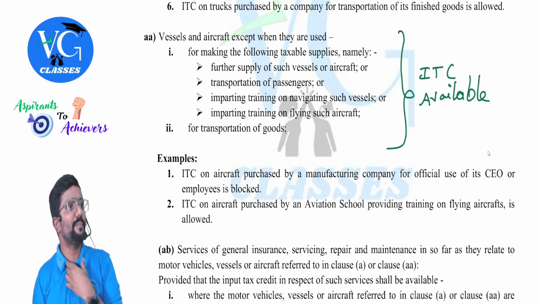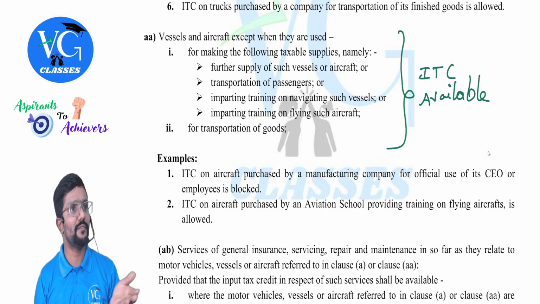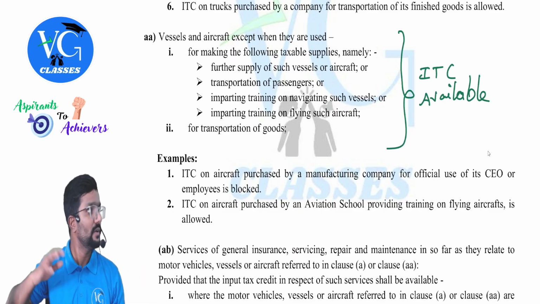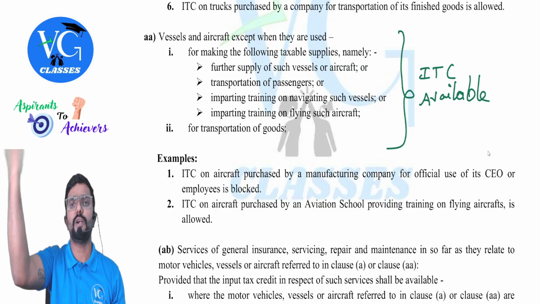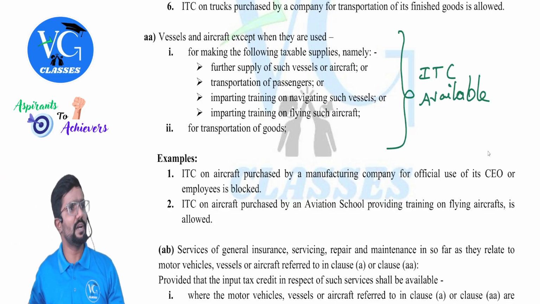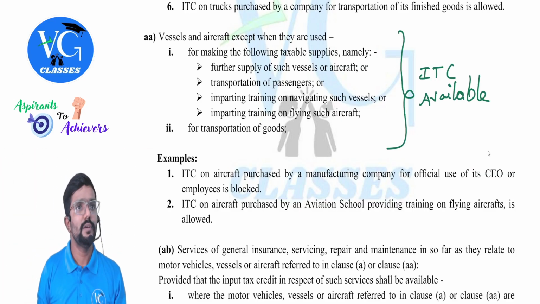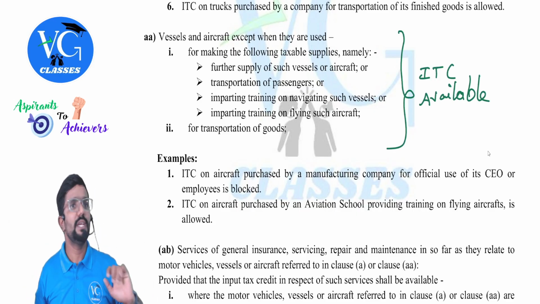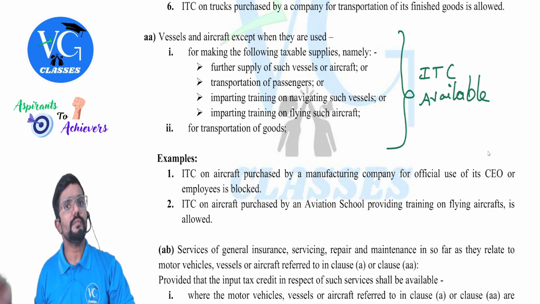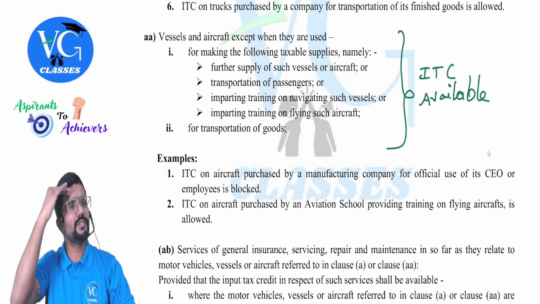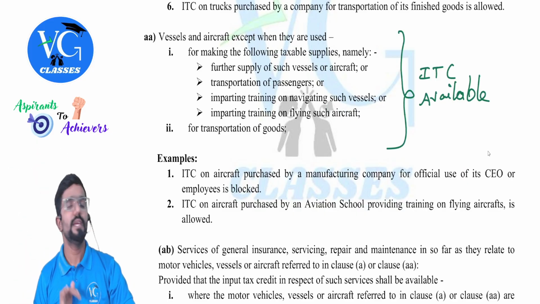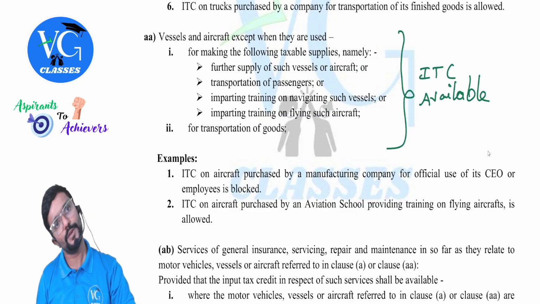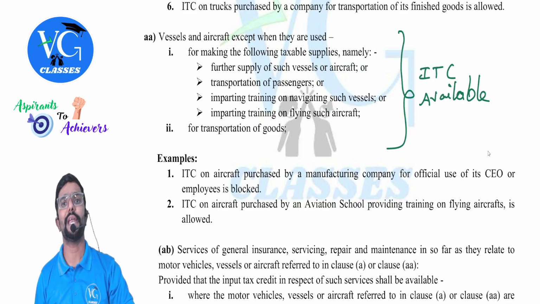For example, Mukesh Ambani purchased a flight for transportation of his family members for business purpose only. Whenever they want to take a decision or whenever they want to travel, husband, wife, along with children, they will travel in the flight. Used for business only, not personal. Assume they are not doing any personal travel in that flight. Is credit available? Sorry, no. Not available. Or else, flight or vessel is used for the transportation of employees. Is credit available? No, sorry, credit is not available. Even though it might be used for business purpose, still no credit.